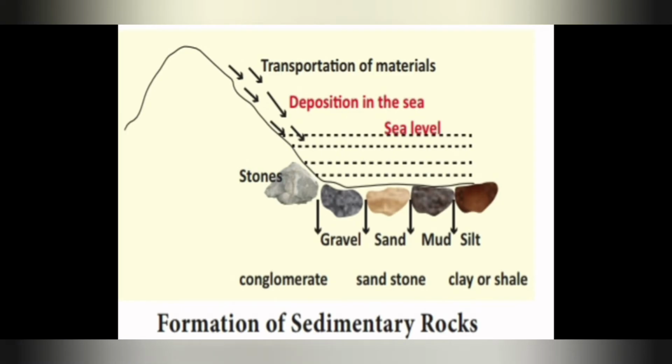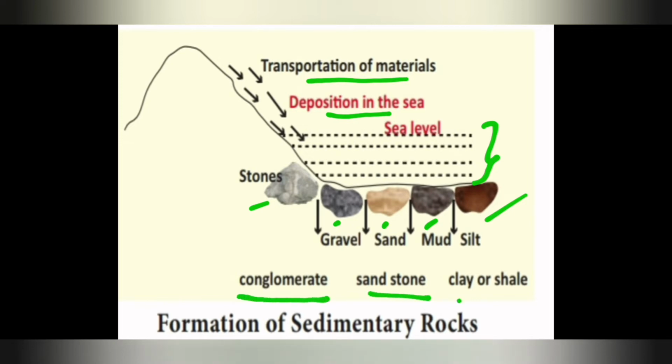This is the picture showing the formation of sedimentary rocks. Transportation of materials, deposition in the sea. This is sea level. You can see many stones, gravel, sand, mud and silt deposited under the water. Conglomerate, sandstone, clay and shale form sedimentary rocks.